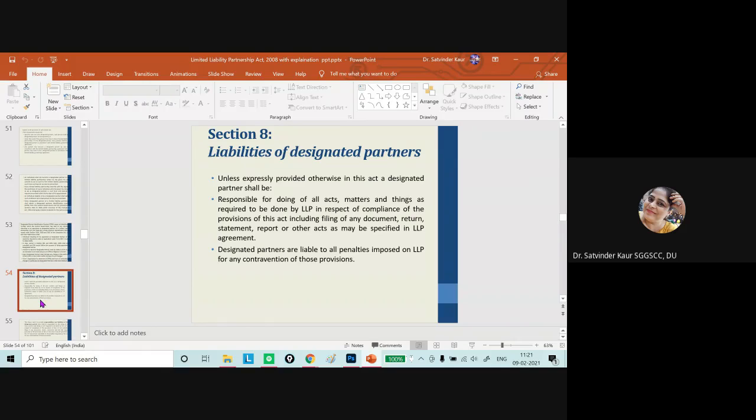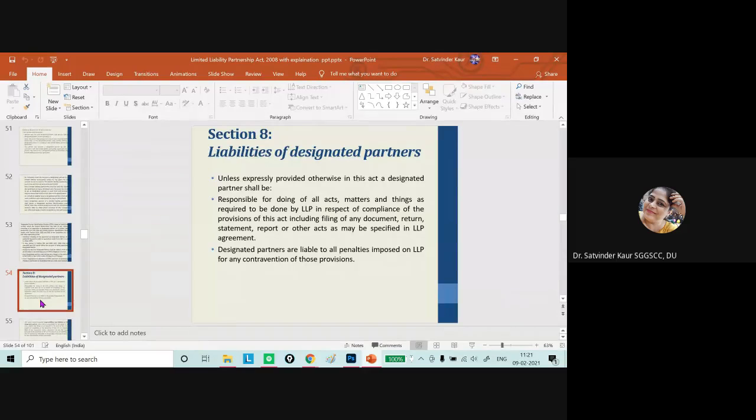Minimum and maximum number of partners we have also discussed, and reduction of number below the statutory period has also been discussed. Who will be designated partner, prior consent to act as designated partner, and filing of particulars with the registrar with respect to the designated partner.